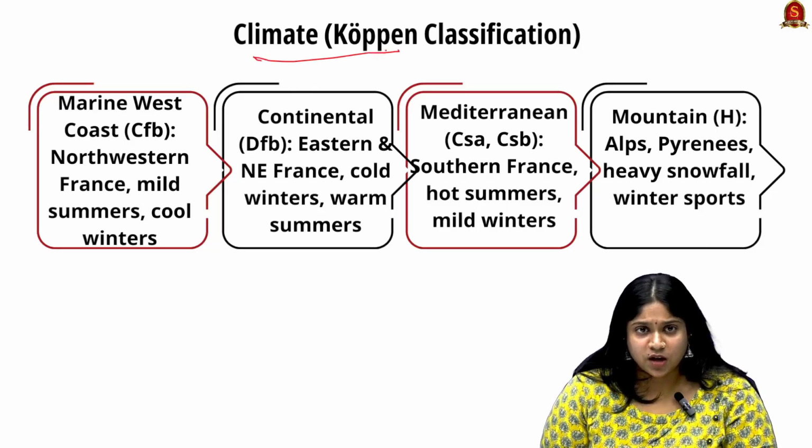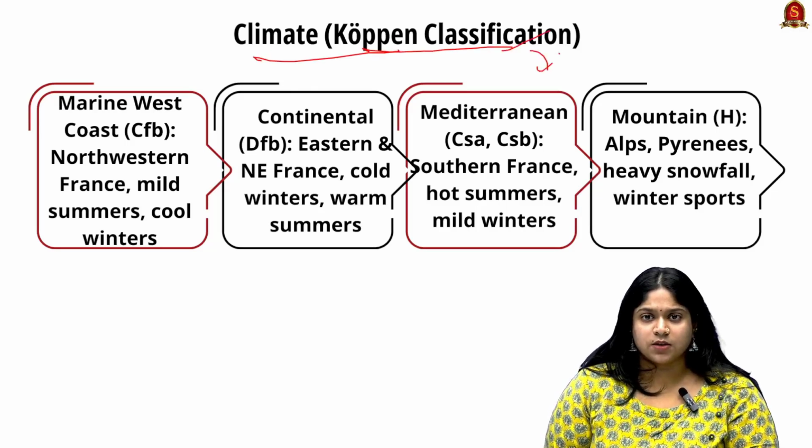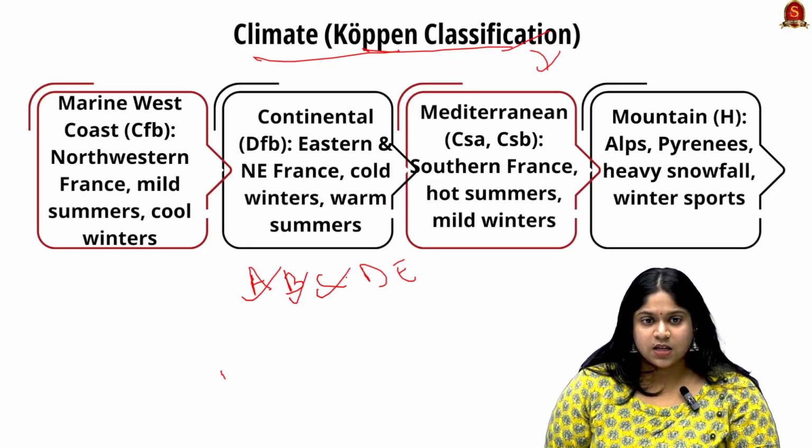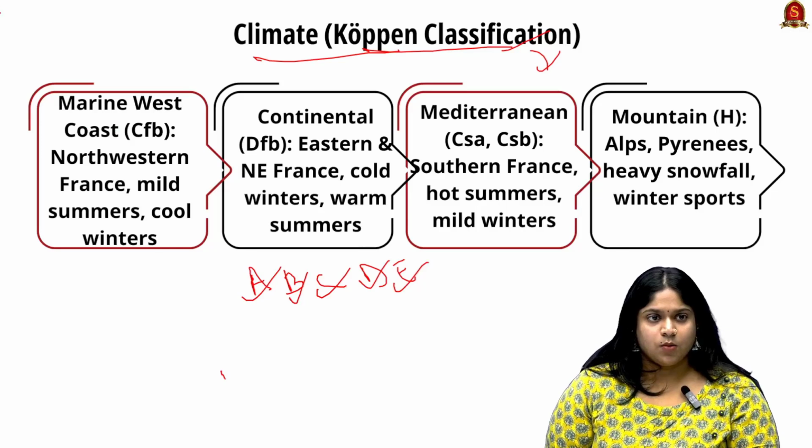So looking into their climate, according to Köppen's classification, the Earth is divided into 5 climatic conditions, that is A, B, C, D and E. A is tropical, B is arid or dry, C is temperate, D is continental and E is polar. So they would be having around C and D here.